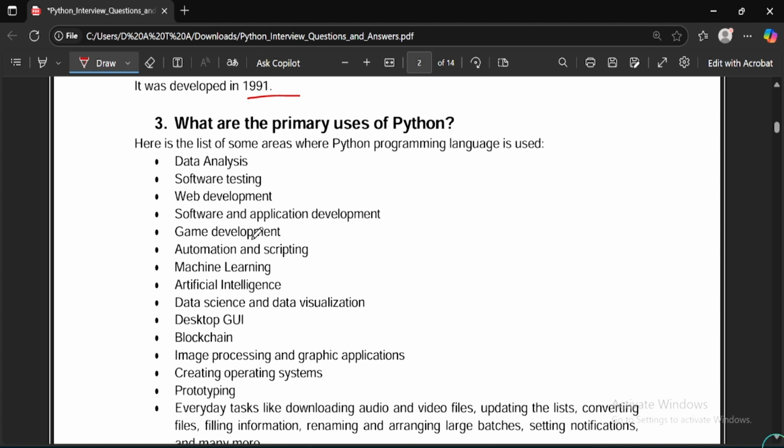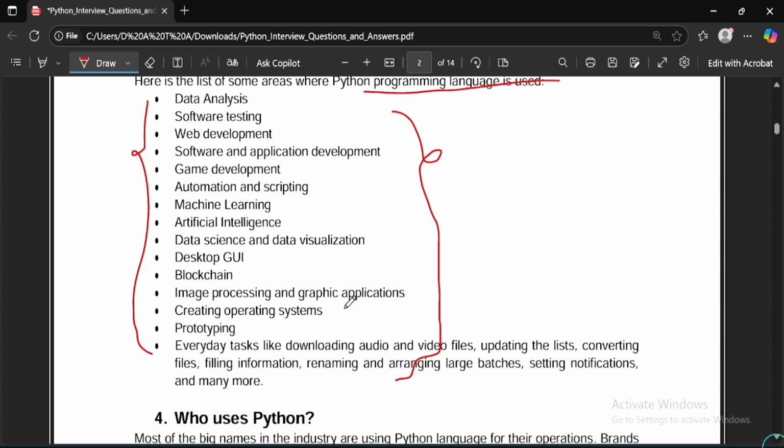If an interviewer asks you what are the main primary uses of Python, many candidates get stuck in the middle because they really don't know what the primary uses of Python are. Here is the list of some areas where the Python programming language is used. These are the various fields or domains where Python is mostly used: data analysis, software testing, web development, software and application development, game development, automation, scripting, machine learning, artificial intelligence.